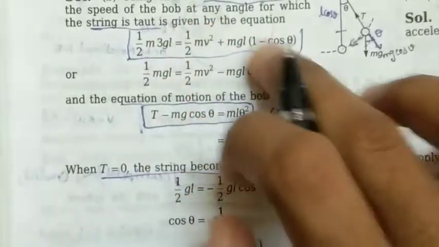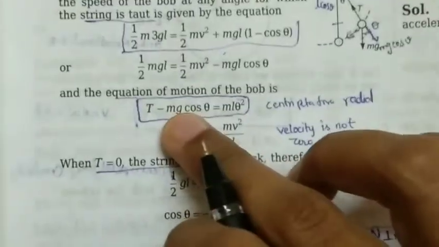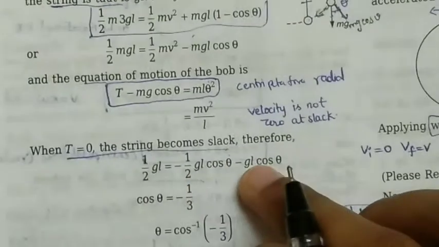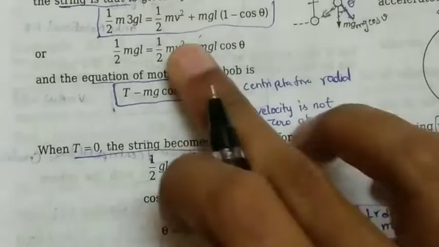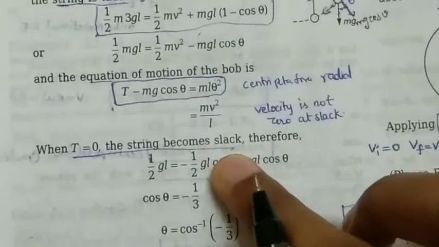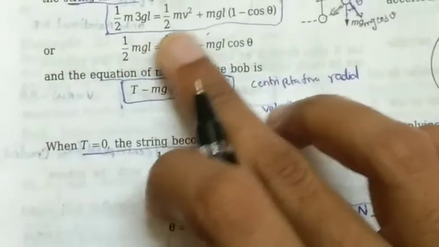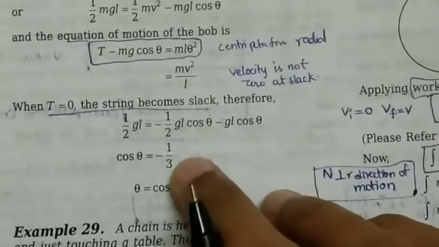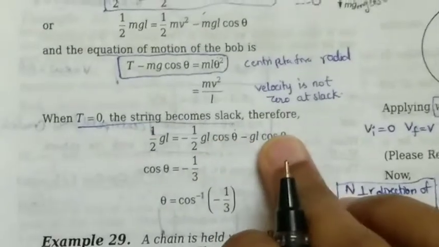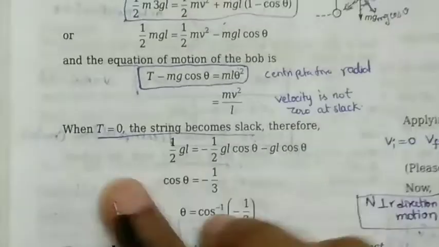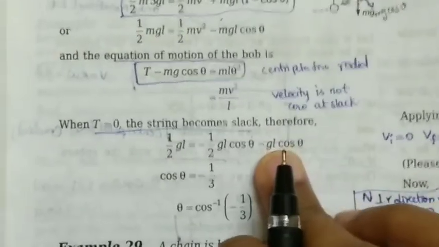We need to substitute this in the energy equation. Here also m would get cancelled, and in the place of v square we put minus gl cos theta. So in the place of v square by 2 we have minus gl cos theta, and this other minus gl cos theta would remain as usual, and here we have half mgl, so half gl. Finally, here minus half, here minus 1, and gl cos theta on both; gl would get cancelled, so what remains is minus half cos theta minus cos theta.